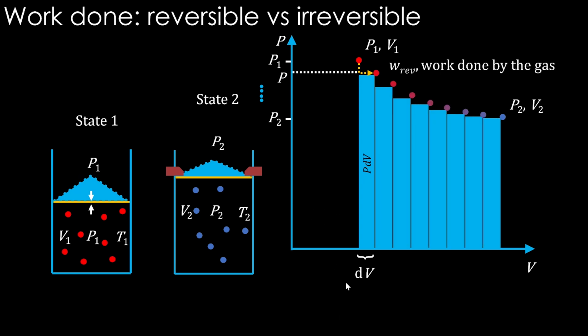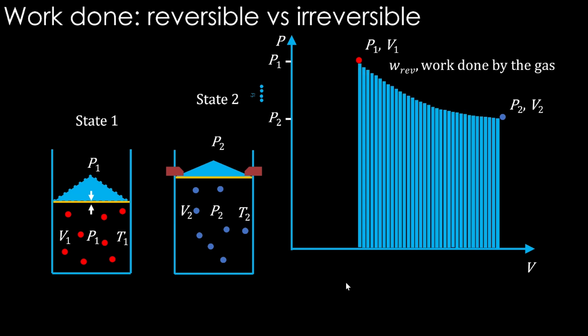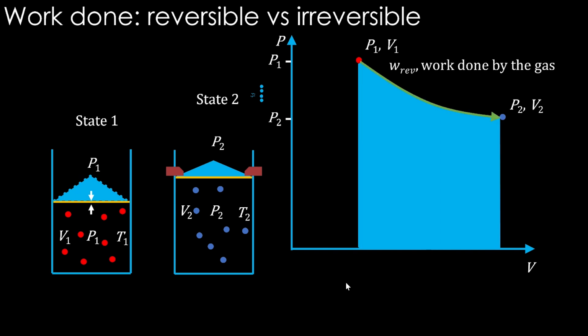So that is here. So if we do that for every step, these different rectangles we have to add up. Okay. Instead, if we go for very tiny sand grains removal kind of thing, we may get even smaller rectangles like this, and eventually the area under this entire curve we can get if we approach the ultimate reversibility.